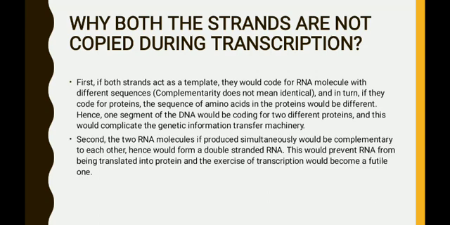And another one: the two RNA molecules, if produced simultaneously, would be complementary to each other, hence would form a double-stranded RNA. This would prevent RNA from being translated into protein, and the exercise of transcription would become a futile one. So this is the reason why both the strands are not involved in transcription, and only one parental DNA strand is involved in the transcription and is called the template strand.